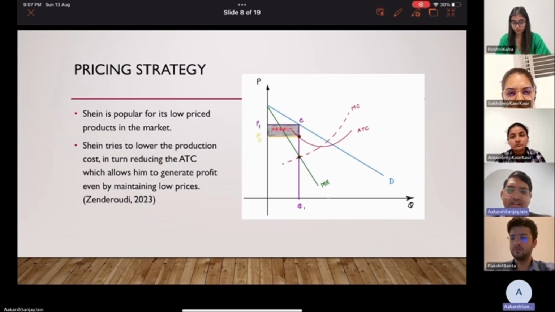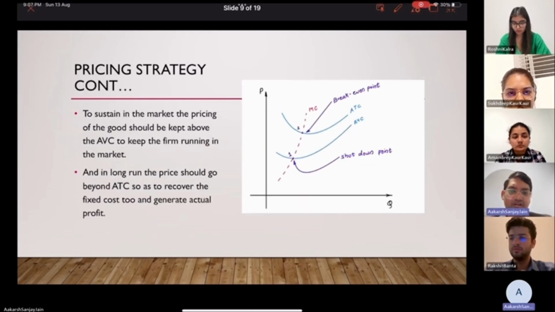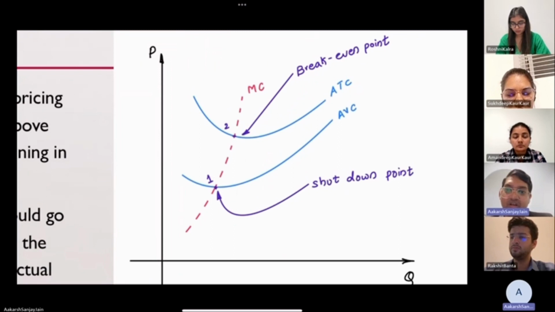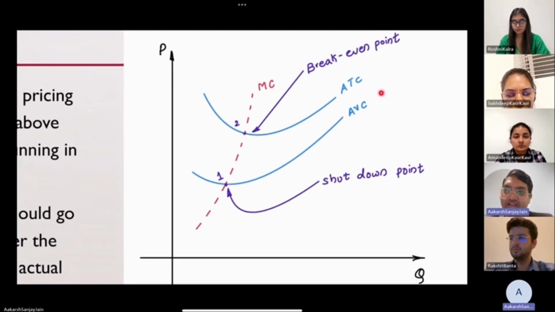The second strategy that Shein should implement for keeping prices low is the range in which it should keep its prices. There are two types of cost for any product to be manufactured: one is the fixed cost, the other is the variable cost. The combination of fixed and variable is the total cost. So this curve indicates the total cost, and this curve indicates the variable cost. Now, if a company wants to stay in the market, it should be able to recover the basic variable cost. So if Shein wants to stay in the market, the pricing should be near point number one or above one, for the short term.